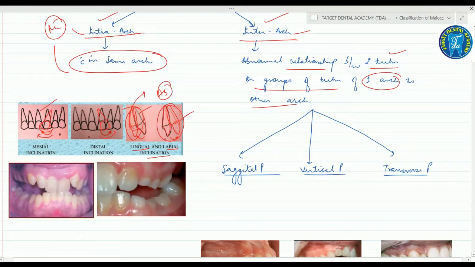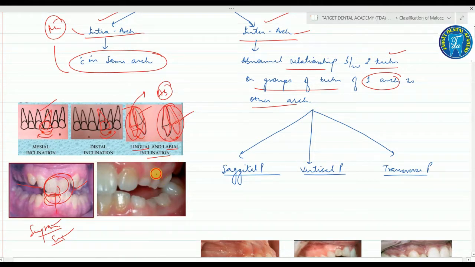Fine. So next is the supra-occlusion, or you can say the supraversion. It means a tooth which has over-erupted as compared to the other teeth. This is what we call the supraversion or the supra-occlusion.